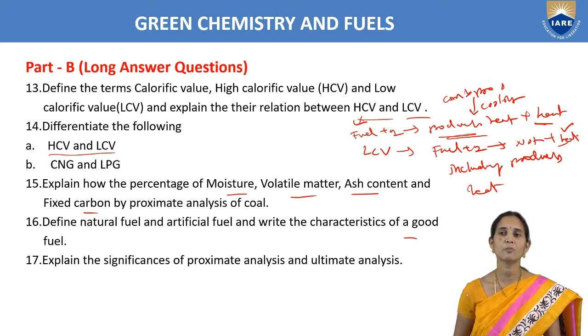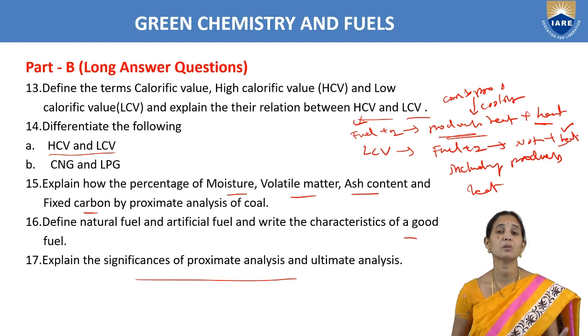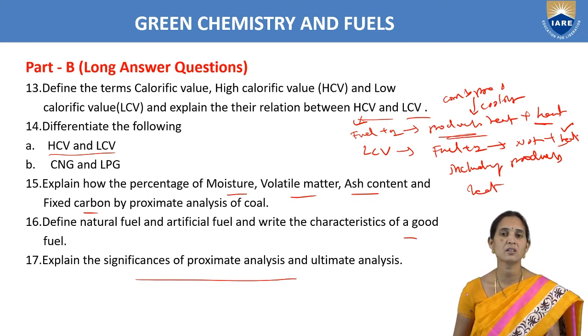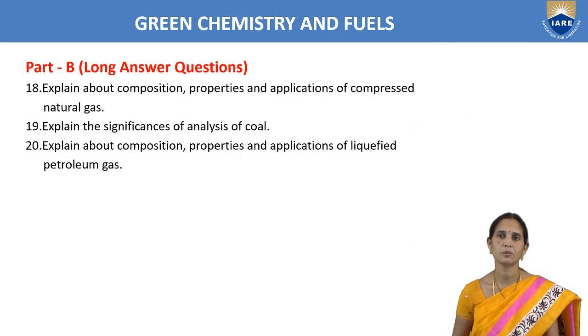Next, explain the significance of proximate and ultimate analysis. So what is the importance of proximate analysis, ultimate analysis? By proximate analysis, we can find out that there should be less moisture, less volatile matter, less ash content in the coal sample, then it is good quality coal. Ultimate analysis, we are going to find out percentage of all elements, carbon, hydrogen, nitrogen, sulfur and oxygen, so that we will know in a given coal sample how much carbon content and hydrogen percentage is present. So by knowing the percentage of carbon and hydrogen, we can easily know whether it can give high calorific value or low calorific value.